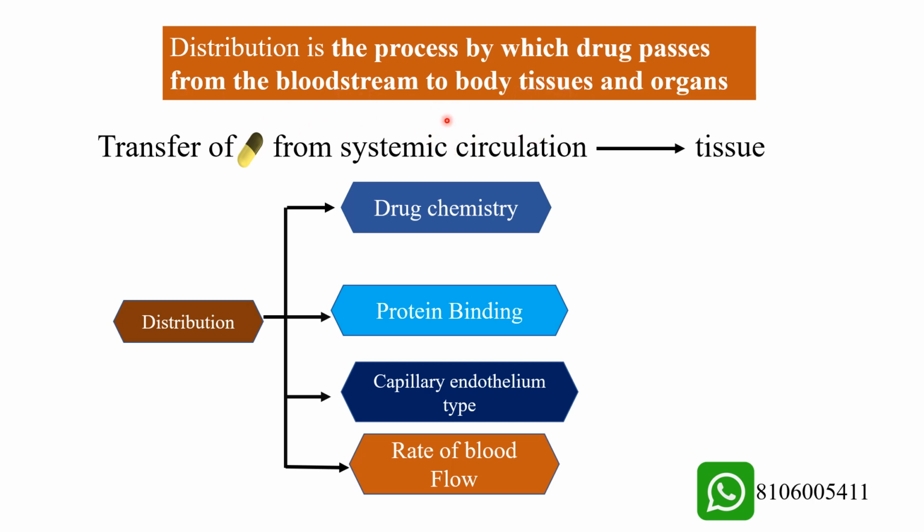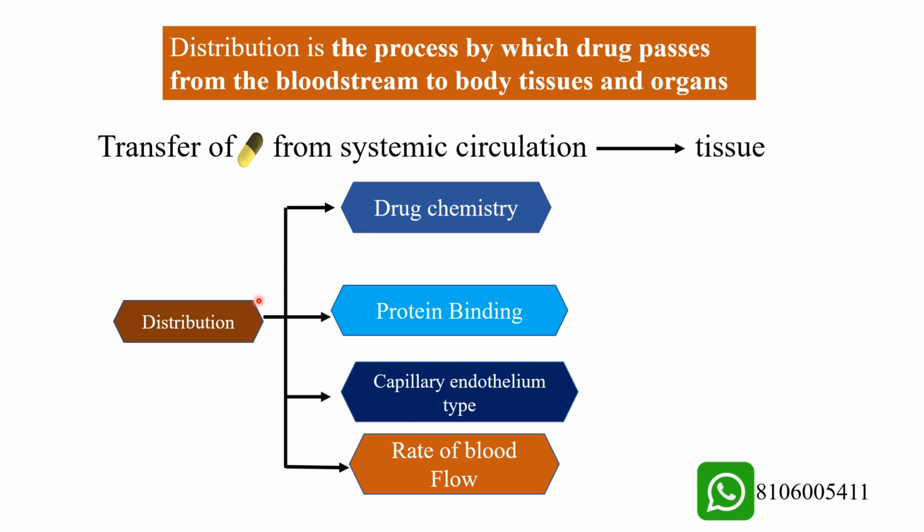What exactly does it mean? Whenever a drug reaches the systemic circulation and it has to reach the tissues, that is what we call distribution. From systemic circulation to tissues, this is called distribution.